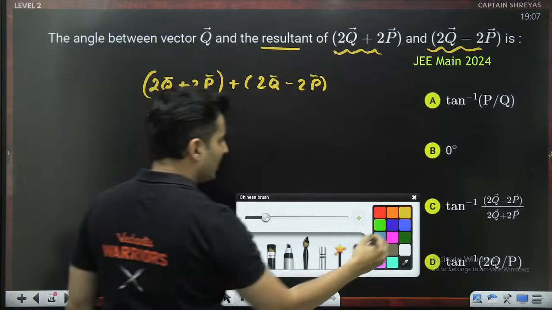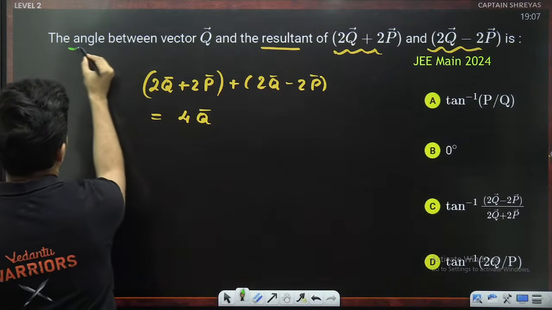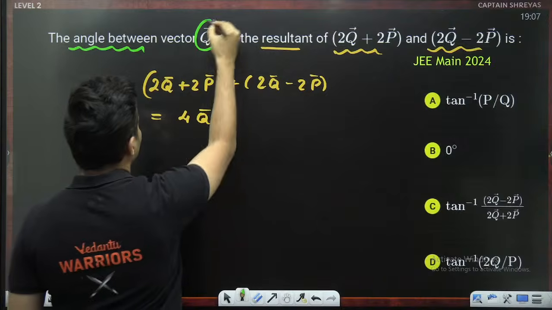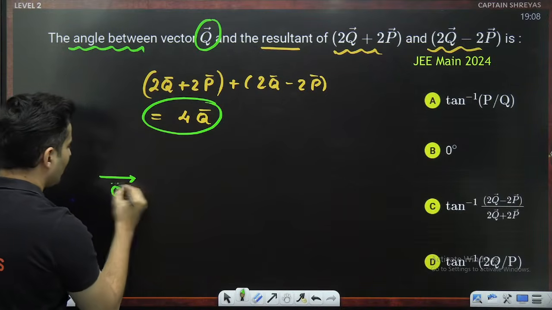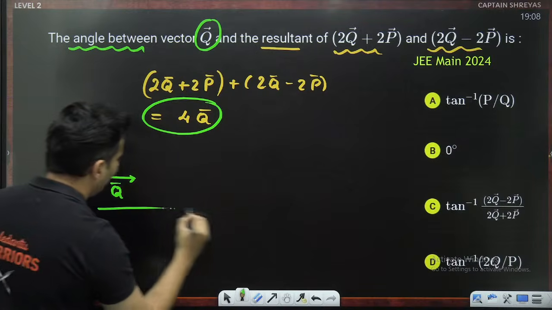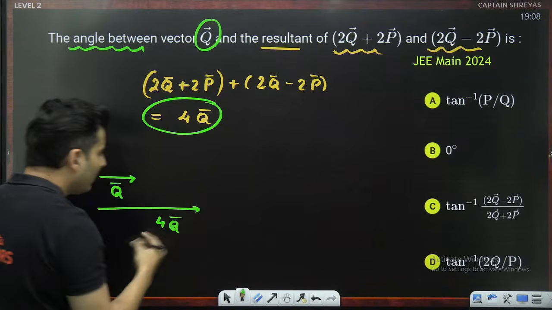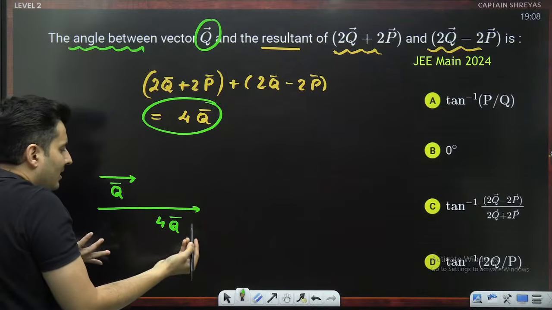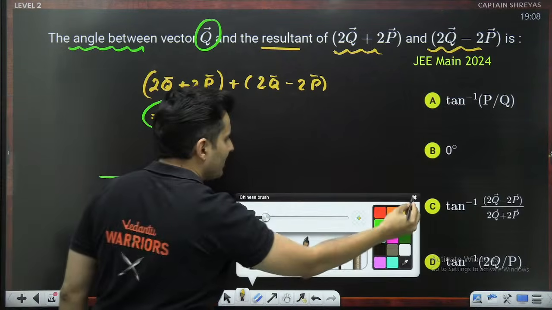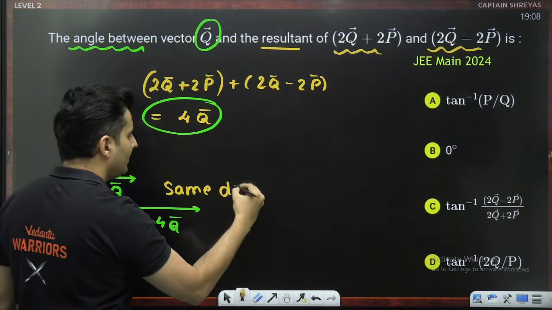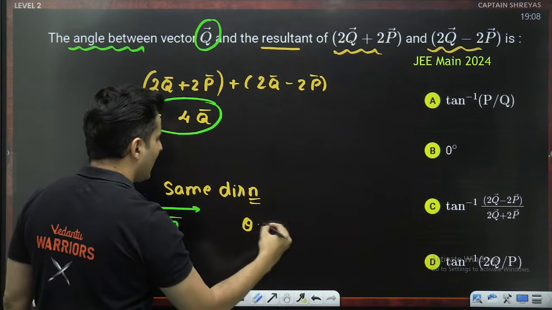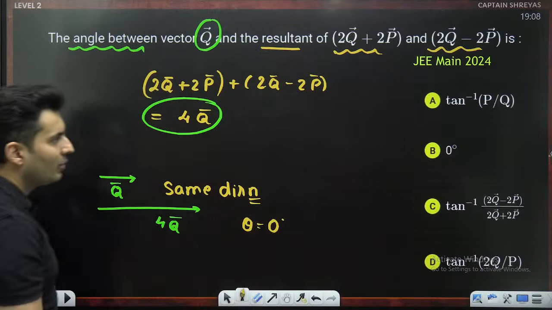So now the question is, find the angle between this and this. If you have q vector, what will be 4q vector? 4q vector will be like this, 4 times of that. So what is the angle between them? Oh, come on, guys. The angle is going to be 0. They are in the same direction. So what is the angle? It is going to be 0 degree.